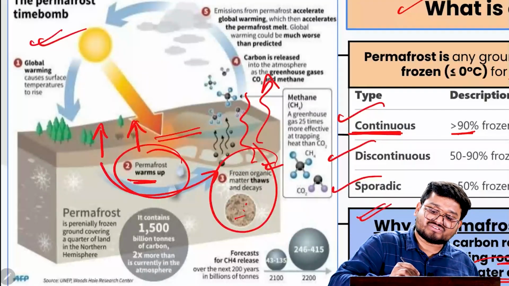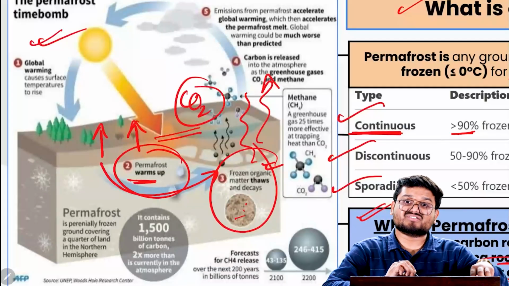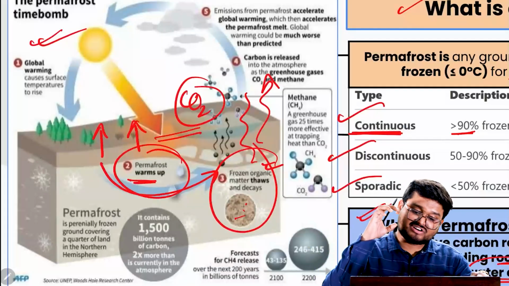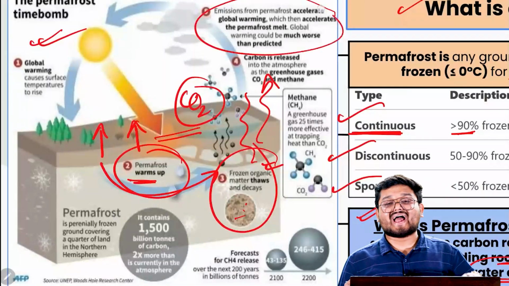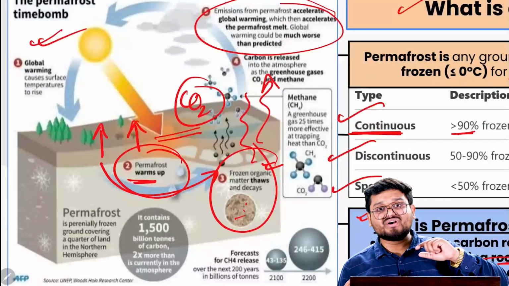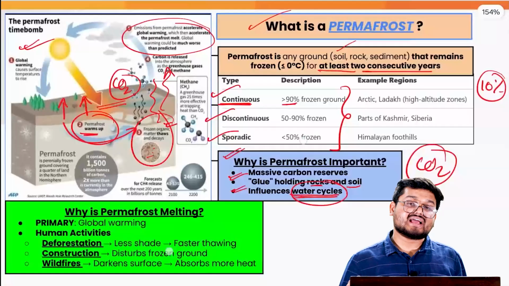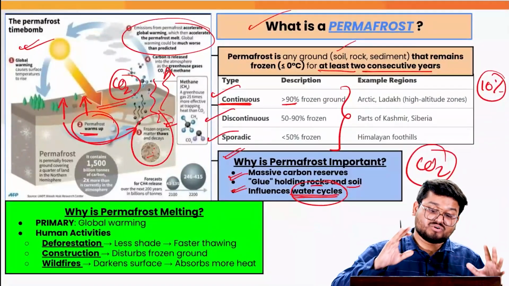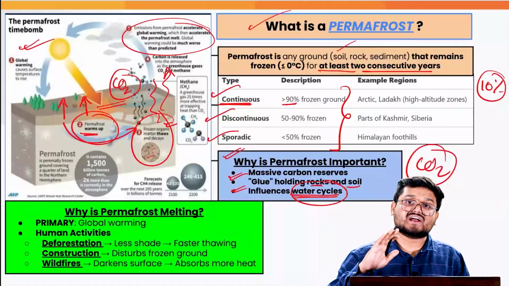Not only carbon dioxide, but also various dangerous microbes, diseases, viruses, bacteria, and fungi are trapped inside. If they are exposed, they can lead to accelerated global warming, more new pandemics, and more new emerging diseases in the entire world. That is where we understand that permafrost melting is extremely harmful for the entire world.